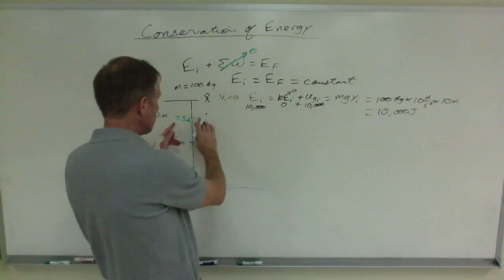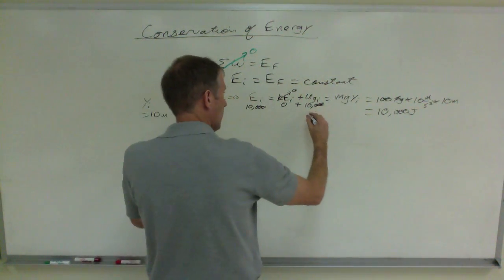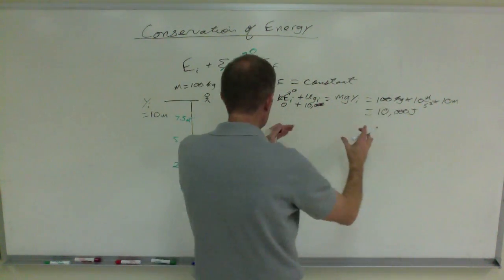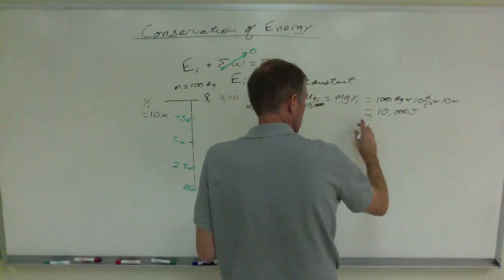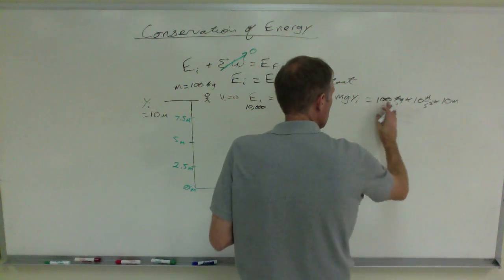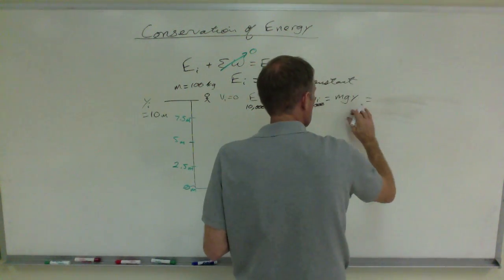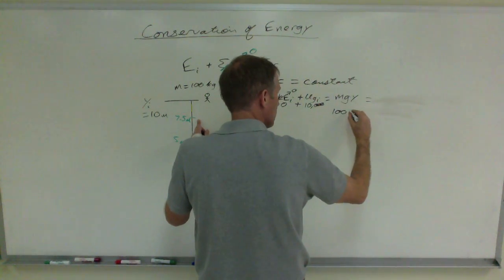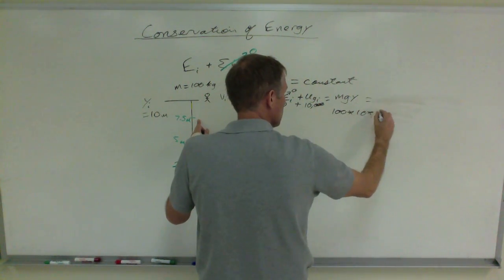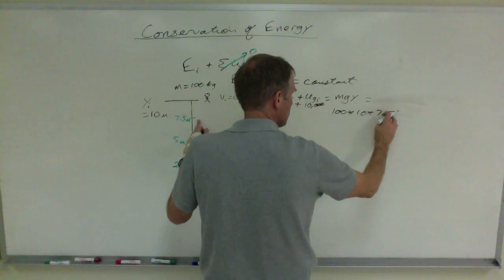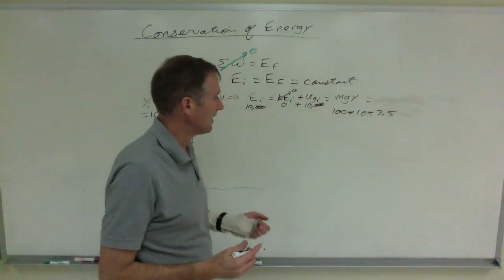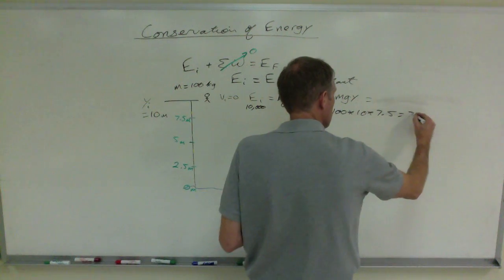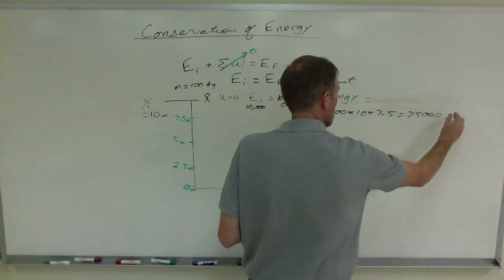What's his potential energy at 7.5 meters? Well, it's going to be m g y. I'll calculate it to the side, and then I won't need to do this again after this. So when he's down here at 7.5 meters, you've got 100 times 10 times 7.5. Whoopsies. What's 100 times 10? That's 1,000 times 7.5. That is 7,500 joules.